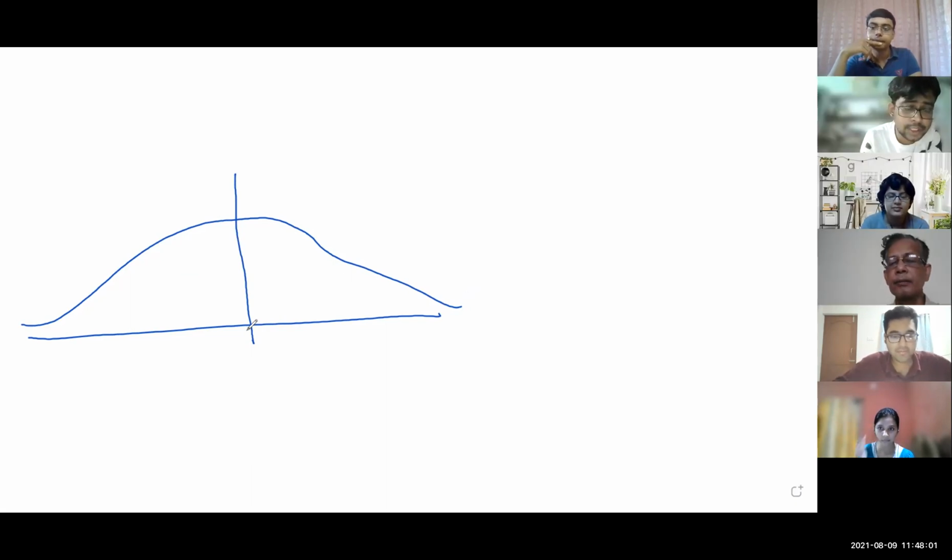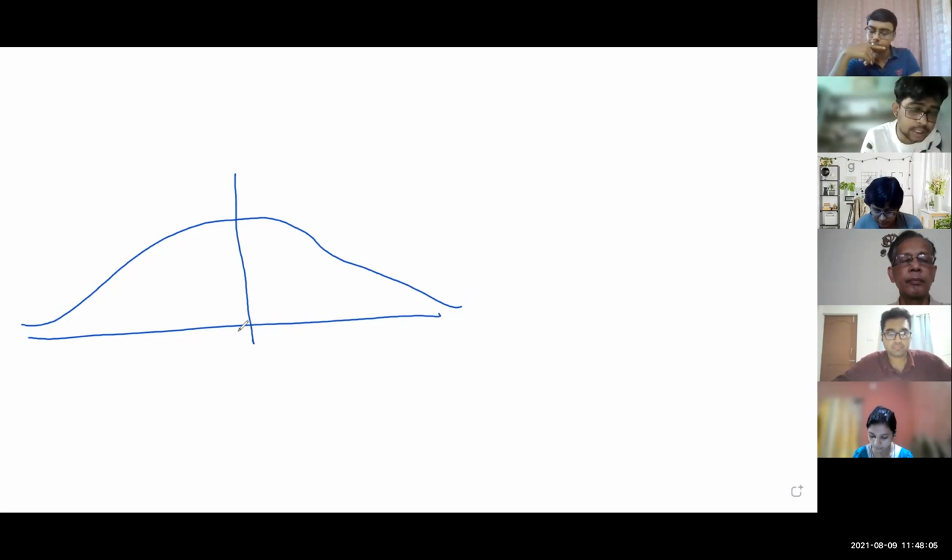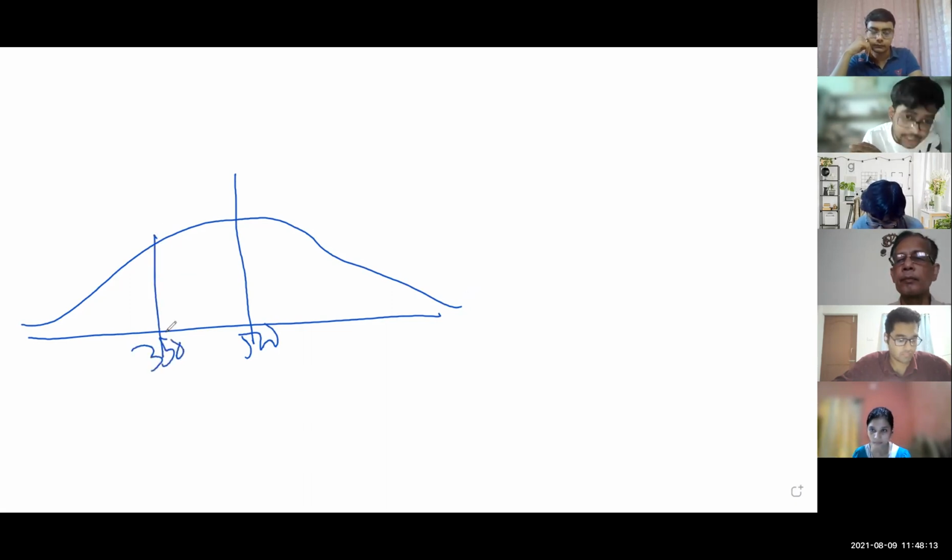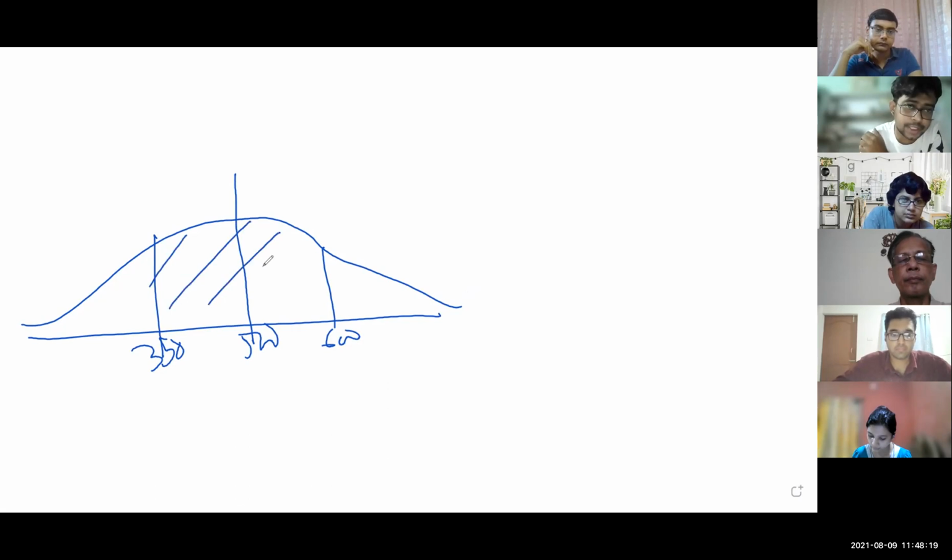So we have to draw the left side 350, then the right side of 500, 600. So we have to find the 350 to 600 area. So we have to find the Z value.